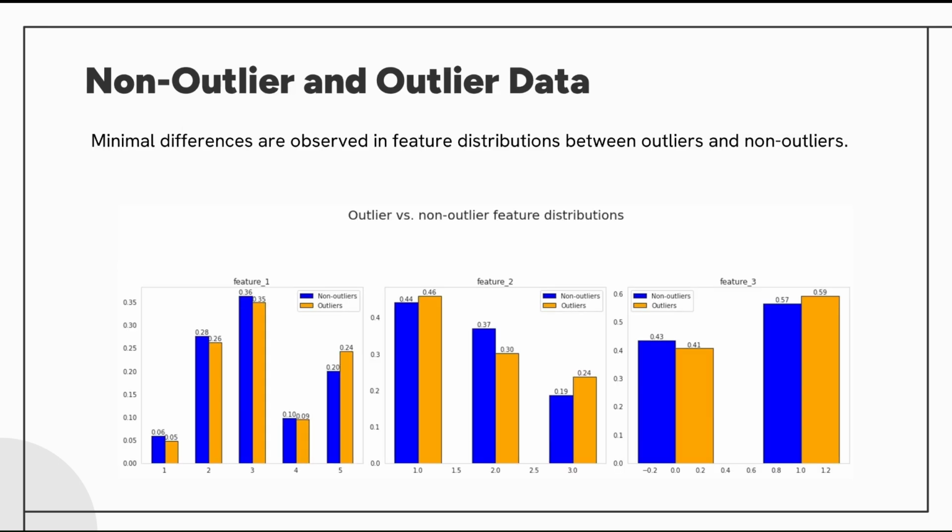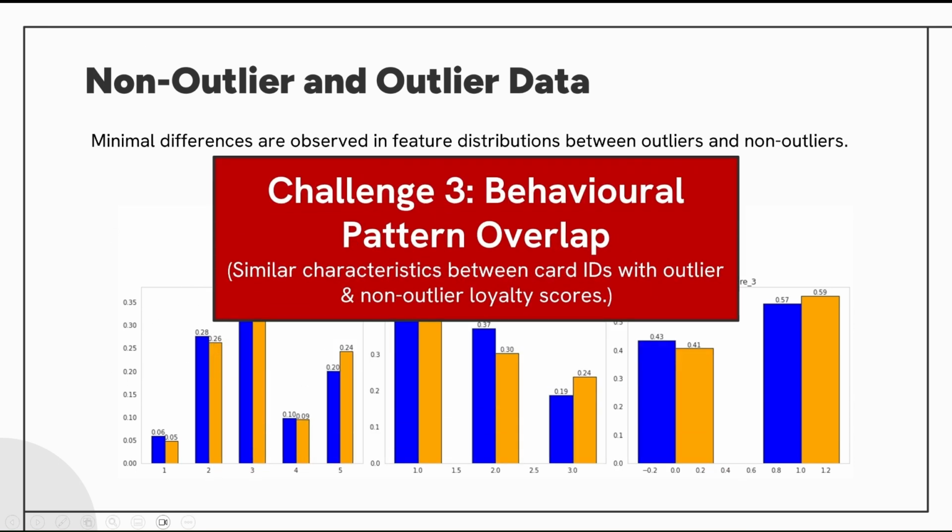Next, we compared the feature distributions of outliers and non-outliers. Interestingly, there were minimal differences between the two groups, suggesting our third challenge of behavioral overlaps. This meant that our model needed to focus on subtle patterns to make accurate predictions.